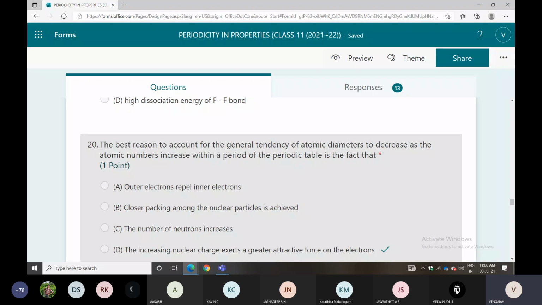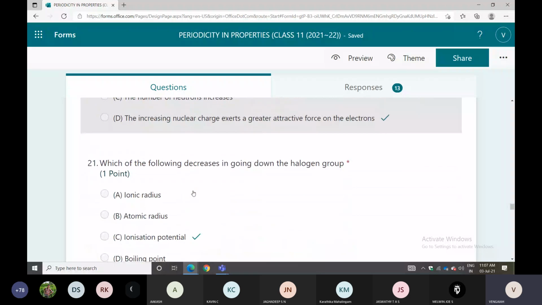That's why atomic diameter decreases as atomic number increases across the period.